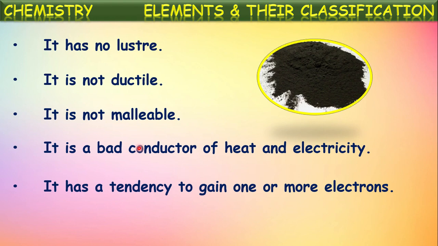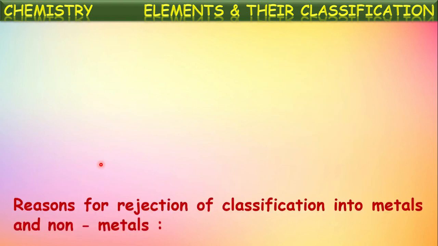And one more, we are telling here, these are bad conductors of heat and electricity. But one of the non-metals, graphite, which is made up of carbon, is one of the best conductors of electricity. But here, graphite is made up of carbon, which is a non-metal. Generally, non-metals are bad conductors of electricity, but the exception here is graphite. Okay, this is the classification of elements into metals and non-metals, but it was rejected.